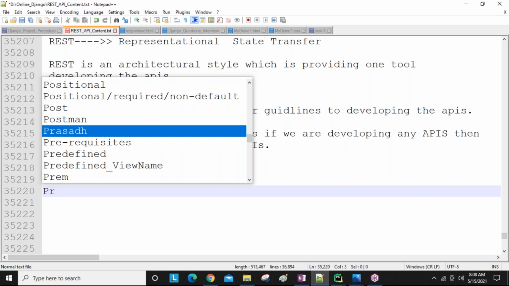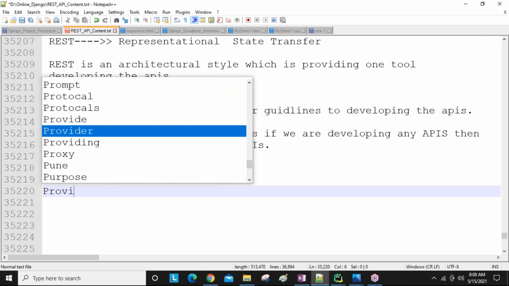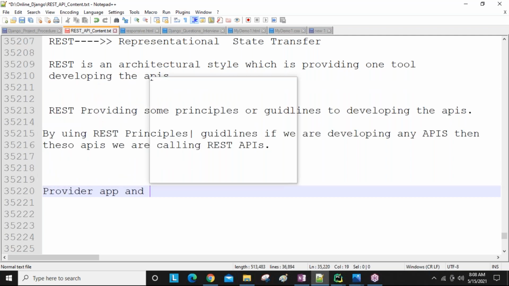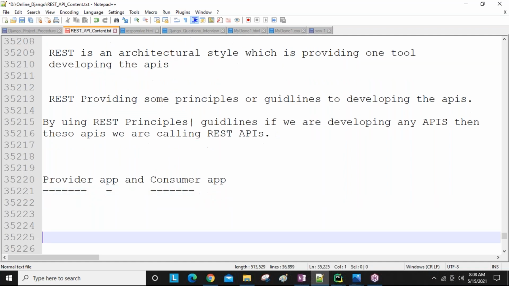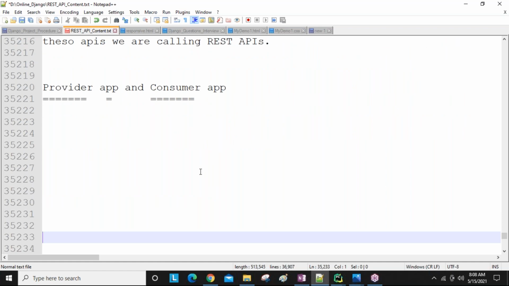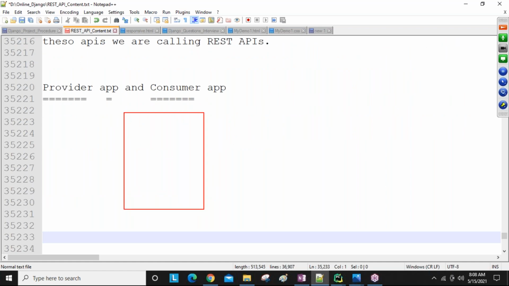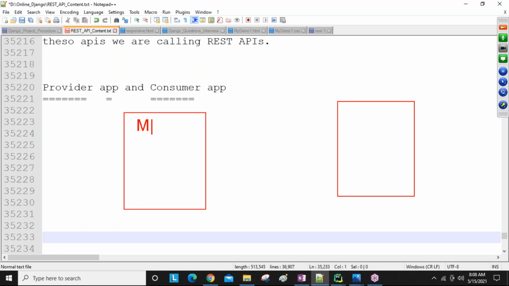Okay. So next, general terms. Provider application and consumer application. Provider and consumer means easily you can understand. The application which is providing the services, guys. So this is one example you can take. Book My Show, BMS. Book My Show application.